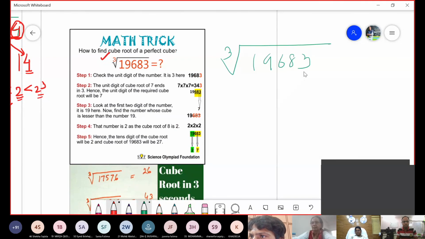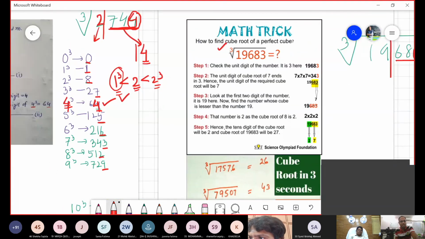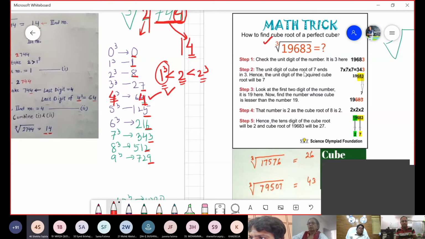19683. How many numbers will we group from the end? Say, last 3. So the last 3 numbers have been grouped, right? Now check with this 3. When does 3 come? Let me check with the table. Remember? 7 cube. Very good.